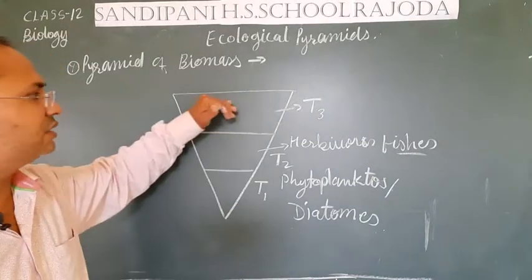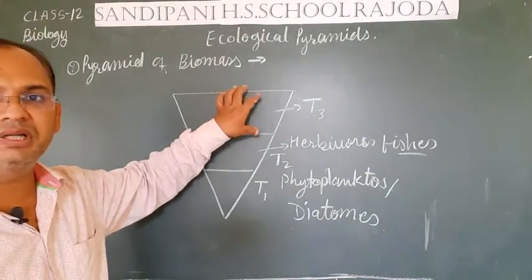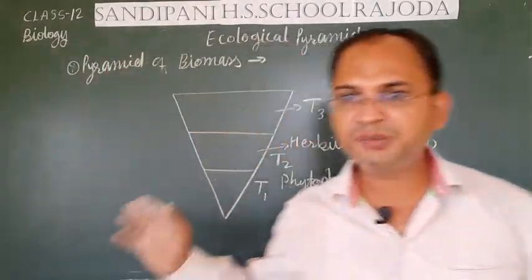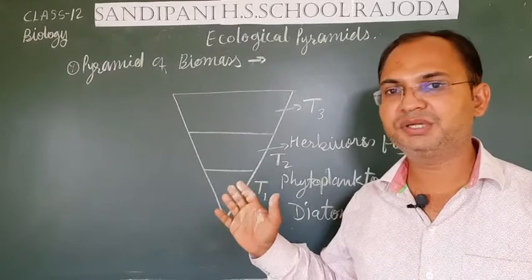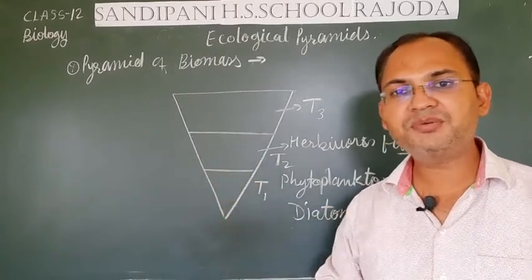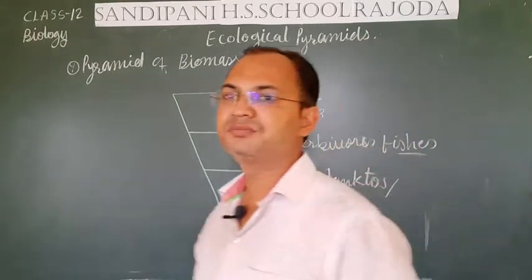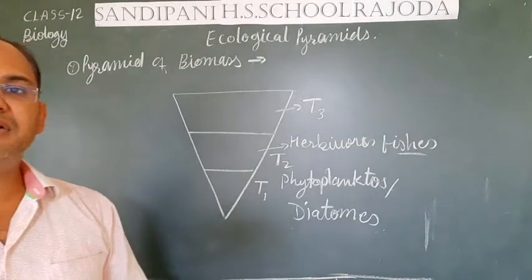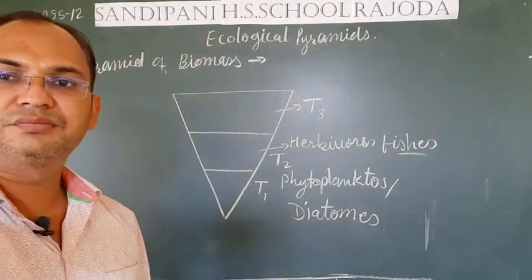So they are placed at the top level of the pyramid. Now you can say, students, this pyramid is not vertical, but it is inverted in nature. So an inverted type of pyramid can also be formed on the basis of the biomass in a lake or pond ecosystem.